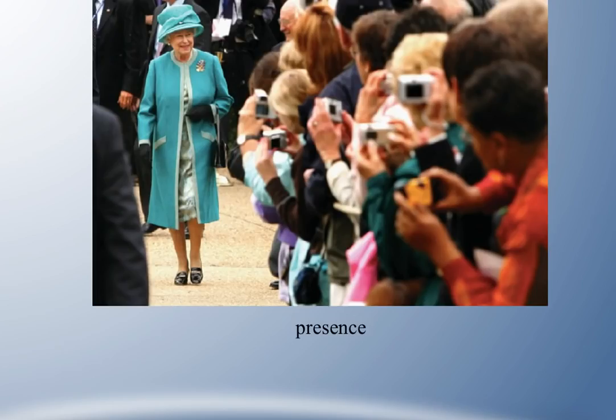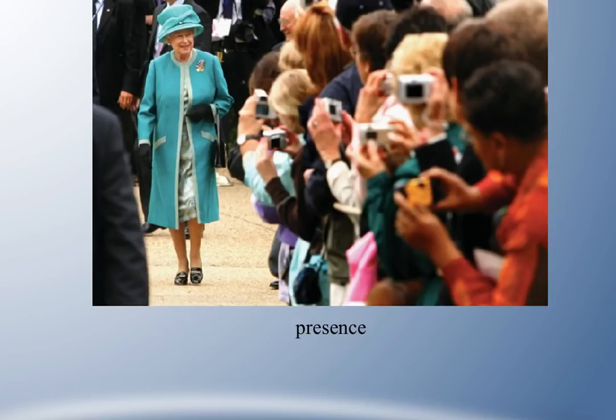The next word we have is presence. This picture is a picture of the Queen of England, and presence is kind of the area around or near a person. So when you are in the presence of the Queen of England, you have certain things that you cannot and can do, one of which is you can't shake her hand unless she offers it to you.